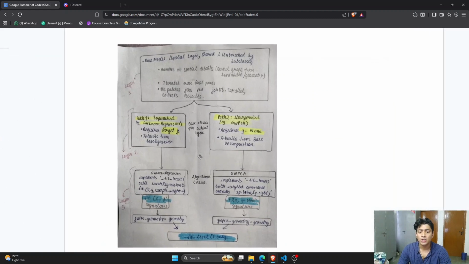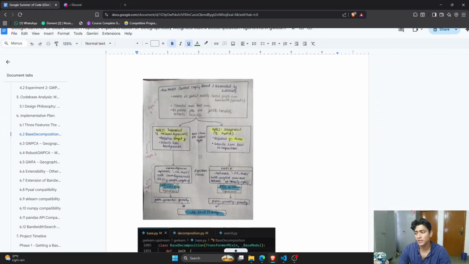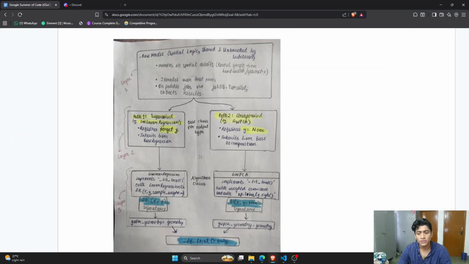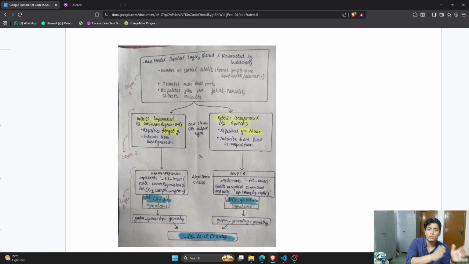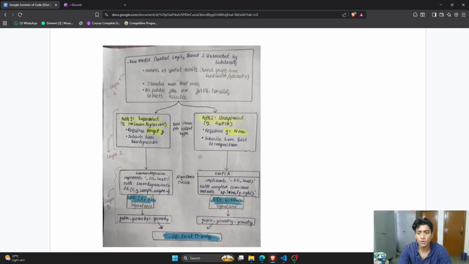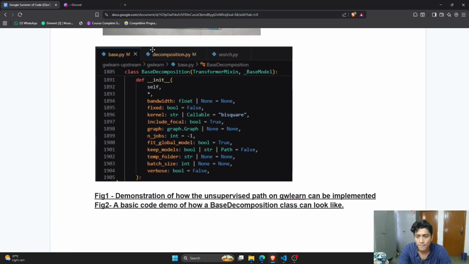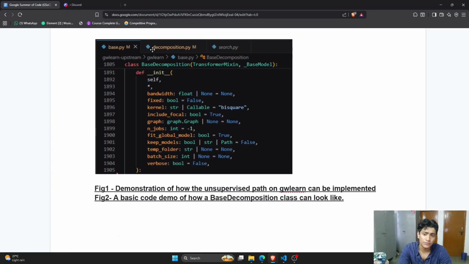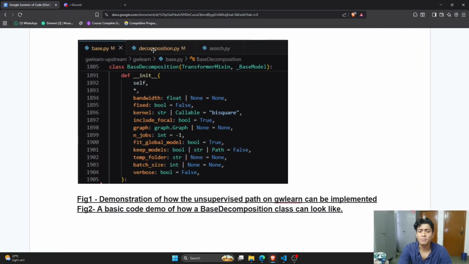Here is what we can do. For example, earlier in supervised learning, we had to fit a model. We used to put y equal to some value. But if now we either don't define y, or even if we put y equal to None in the signature, that should route us towards the unsupervised learning path, right? So that's what is represented in this diagram over here. And here is my prototype implementation of base decomposition.